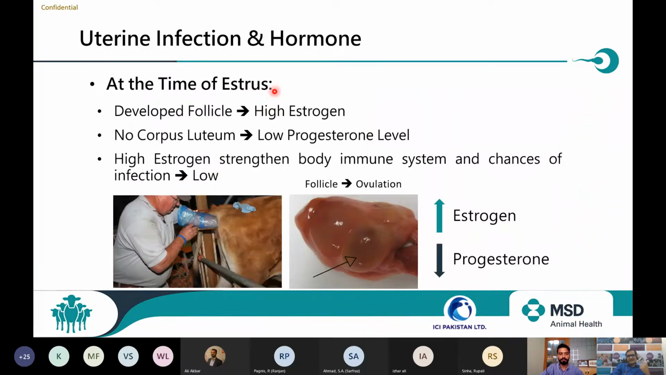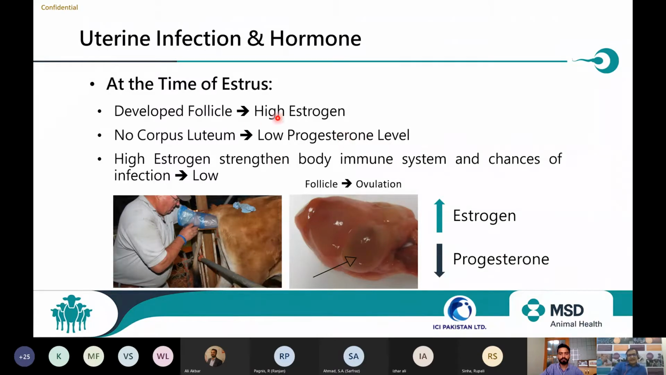First, let's take the time of estrus. At this time, the follicles are developed. There is a high estrogen level in the body. Because of this high estrogen and low progesterone, because there is no corpus luteum formed, and this is formed after the 5th day. A mature corpus luteum is formed after the 5th day of the insemination, then only the progesterone surge will increase.